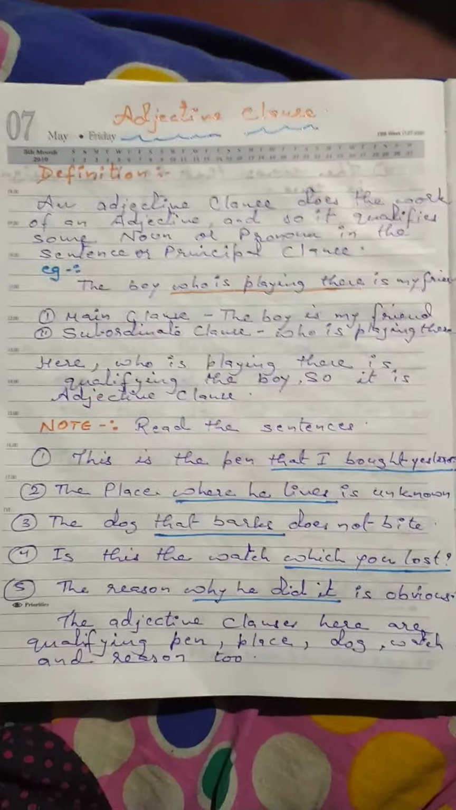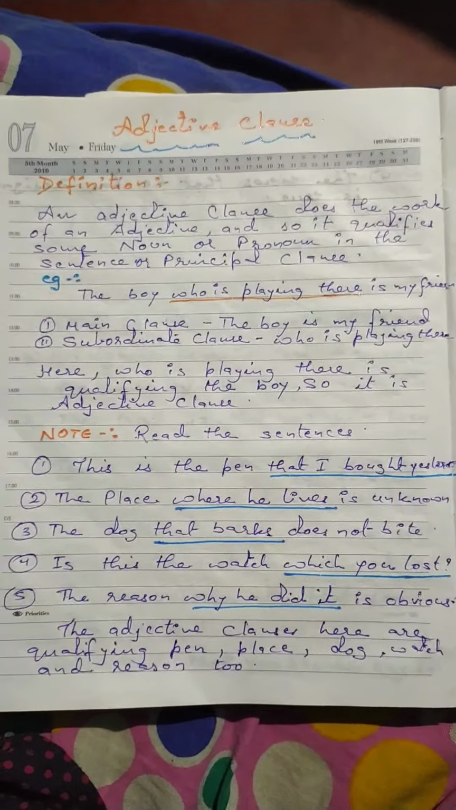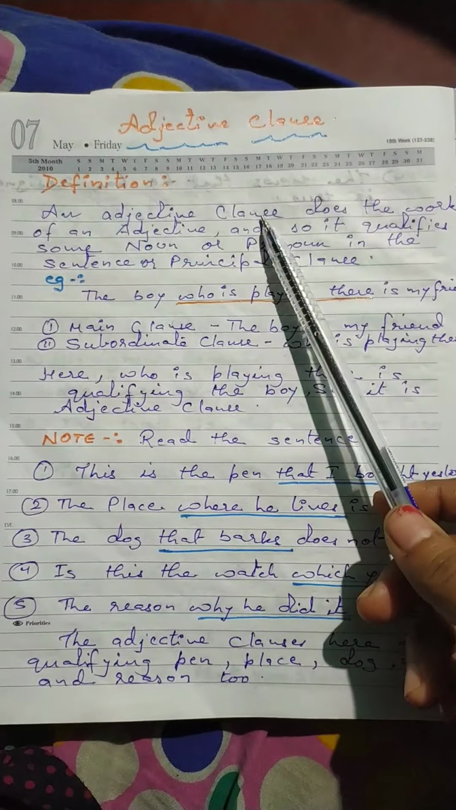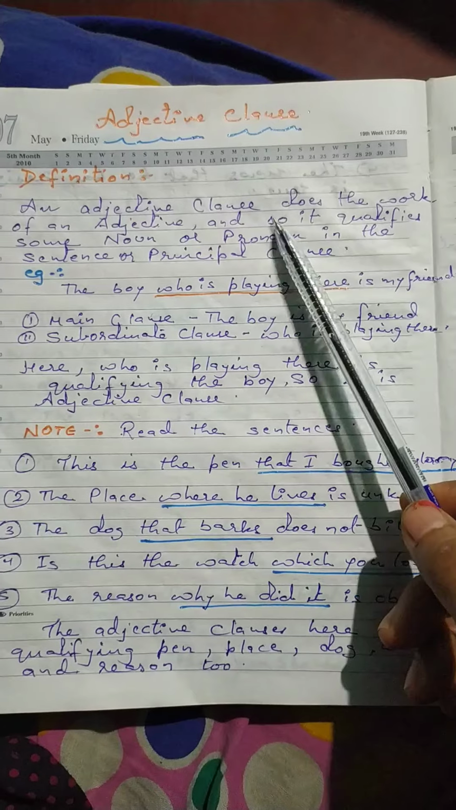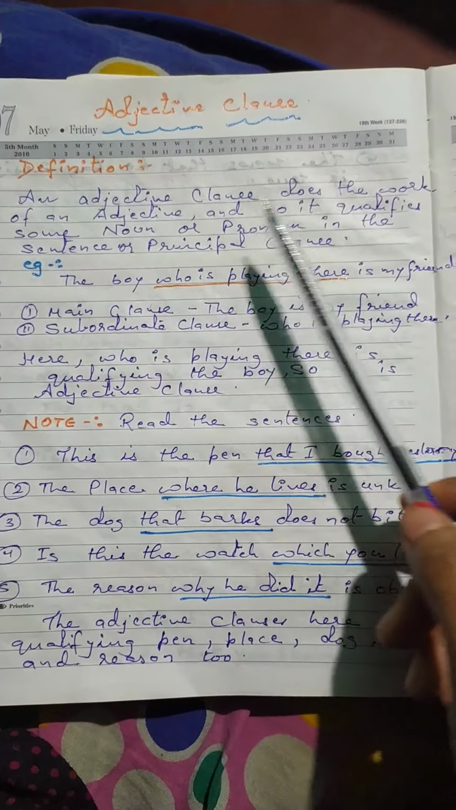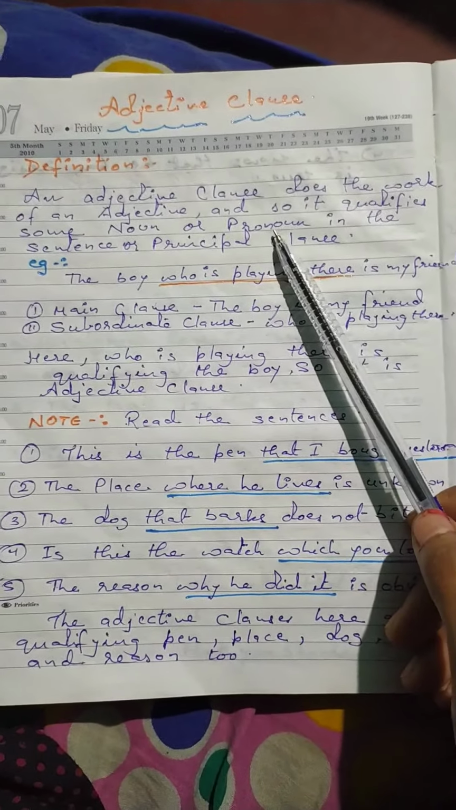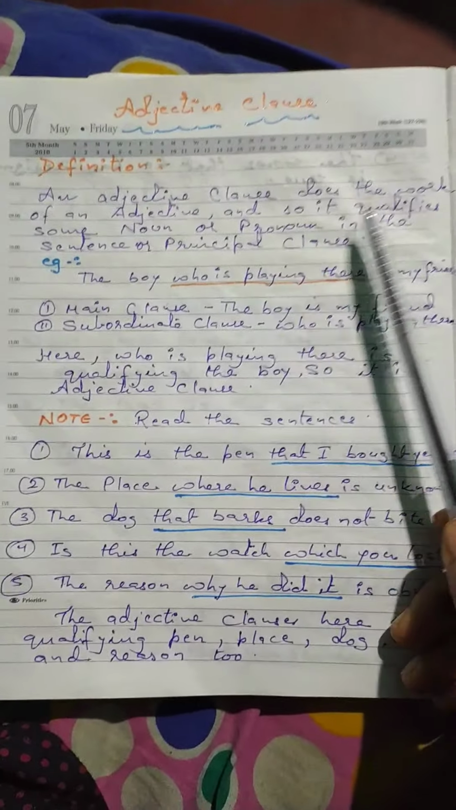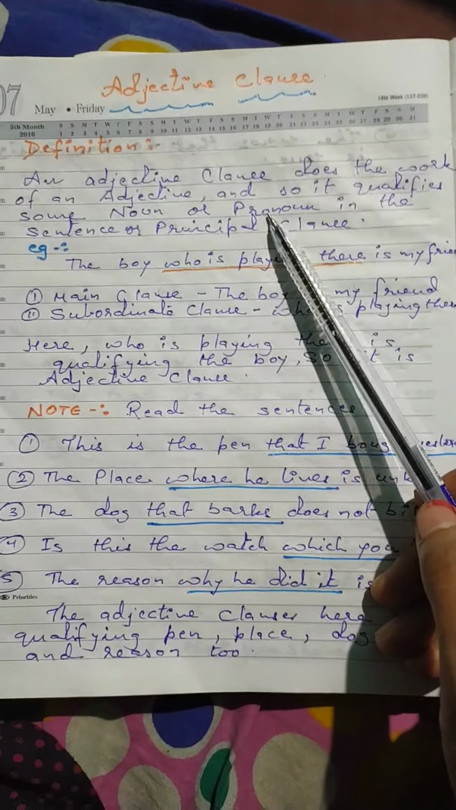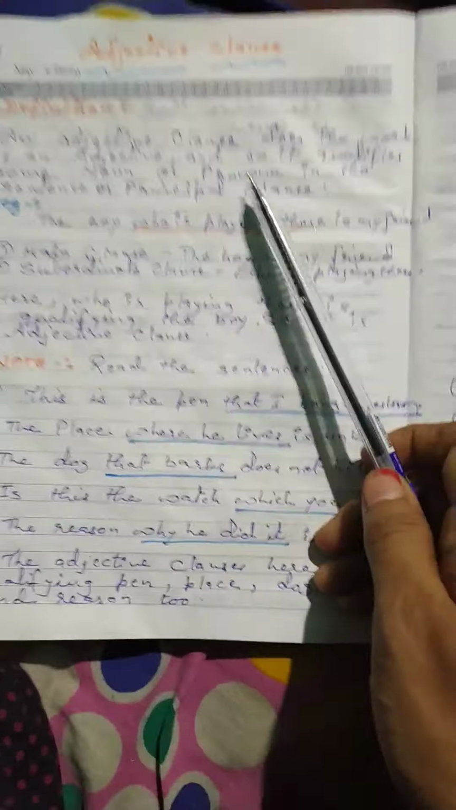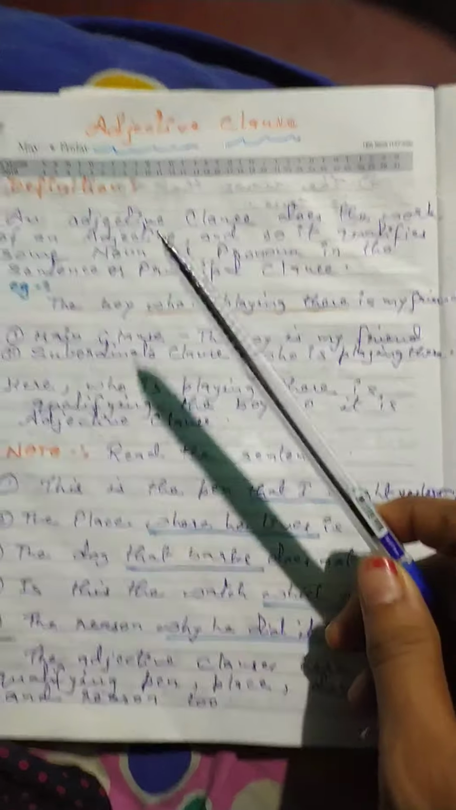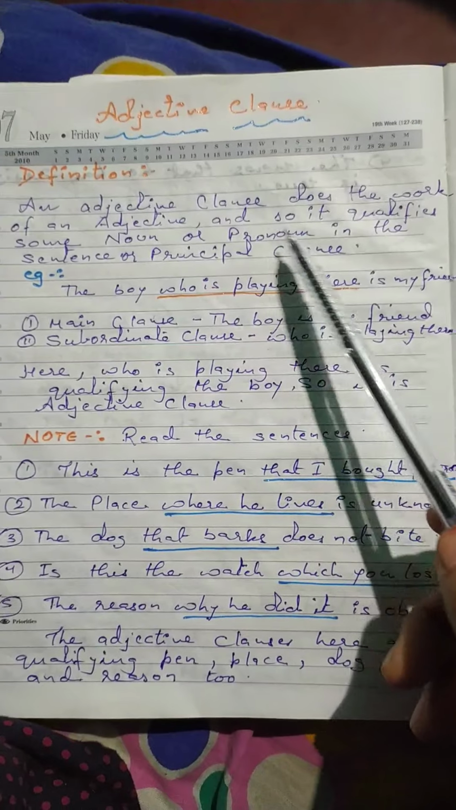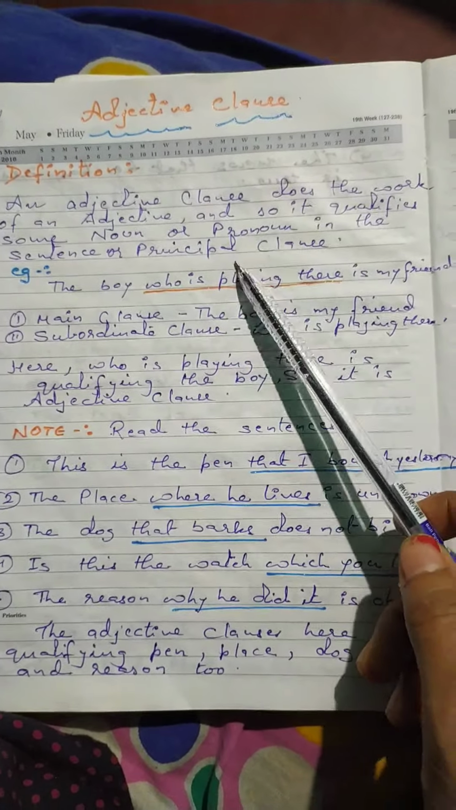Today I am here with the adjective clause. As we have discussed earlier the noun clauses, now it's turn of the adjective clause. For the definition part, an adjective clause does the work of an adjective and so it qualifies some noun or pronoun. You can understand what is an adjective, the general definition, the simpler one, that is it qualifies any noun or pronoun in a sentence. Now for the same instance you can say an adjective clause does the work of an adjective and so it qualifies some noun or pronoun in the sentence or principal clause.